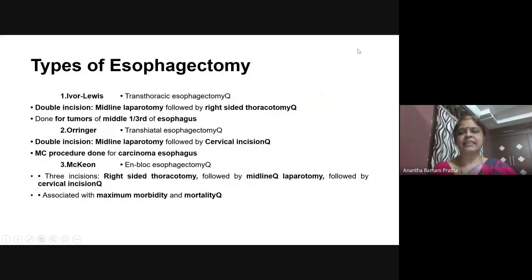Now, what is the treatment? We have done bits on the clinical features. We have done bits on investigation. Now we are doing bits on treatment. So we have seen that for squamous cell carcinoma, the first line of treatment is chemotherapy and radiation therapy, because the middle